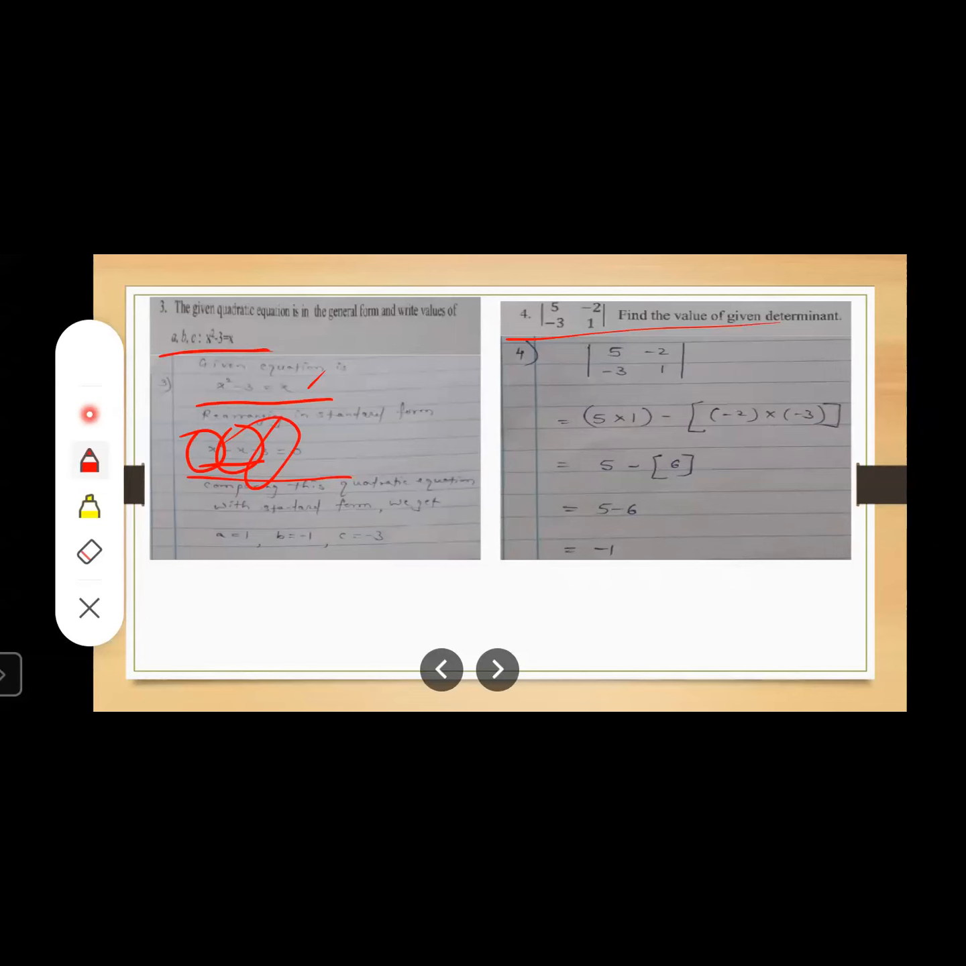Here, the determinant is given. You have to find out the value of the determinant. 5, minus 2, minus 3, 1. See, you can read it as a modulus of 5, minus 2, minus 3, 1. Okay, now how to solve this? First of all, take this 5 into 1.